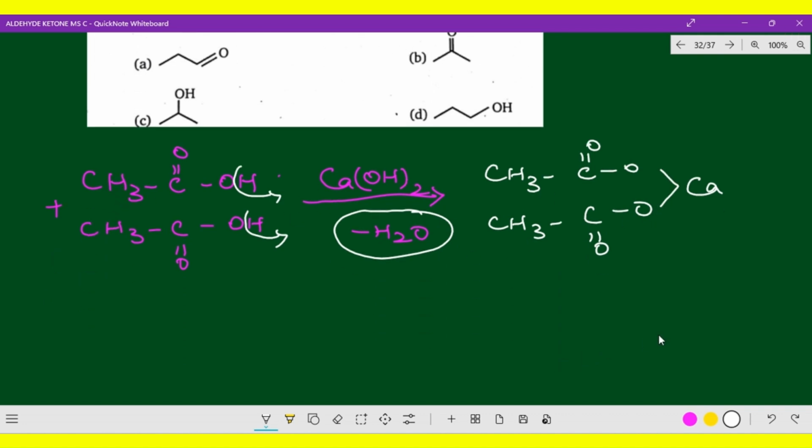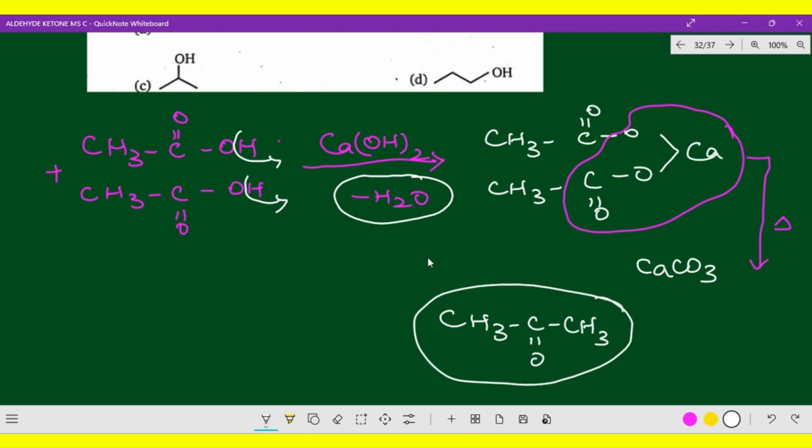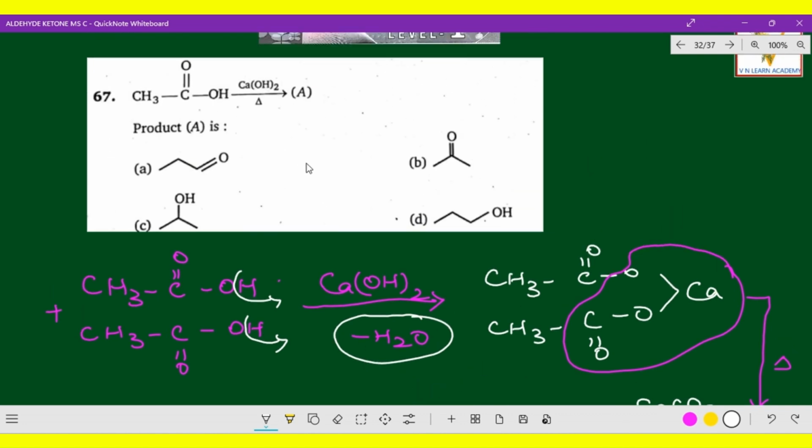Now this will not be quiet. Why? CaCO3. Now what happened? When you heat that compound, you will get CaCO3, calcium carbonate, which is released. Then what is there? CH3-CO-CH3, that is CH3-C(=O)-CH3. Keto group we are getting. That is what I just mentioned: a carboxylic acid combined with a strong base, you will get a keto group.